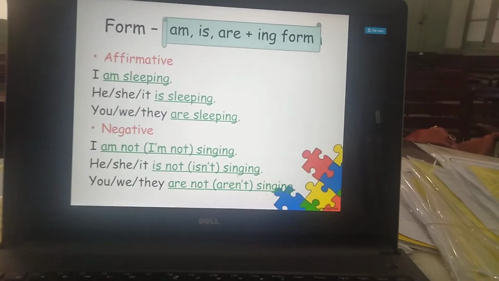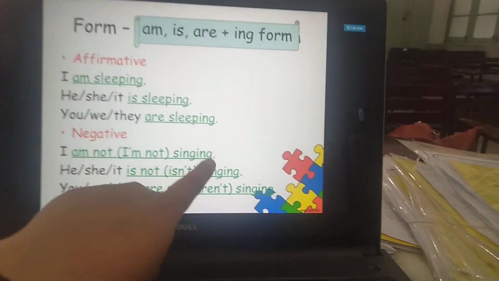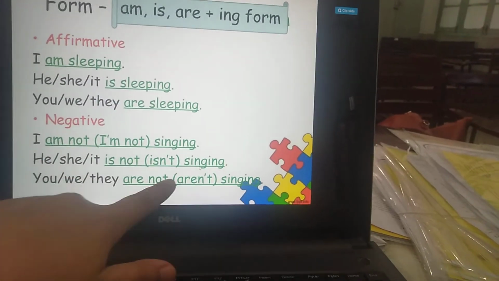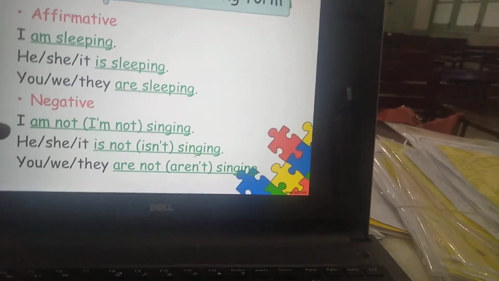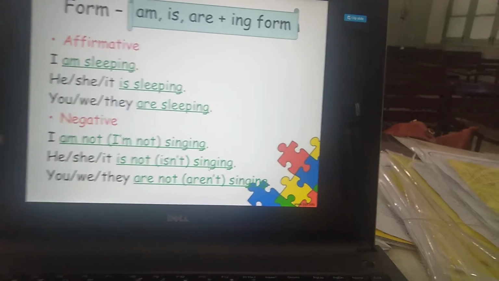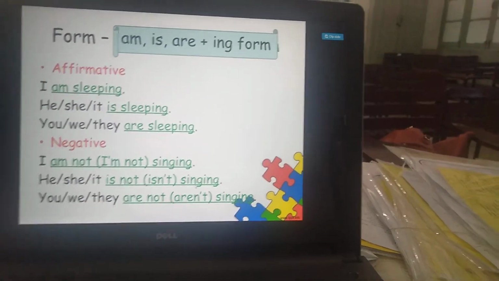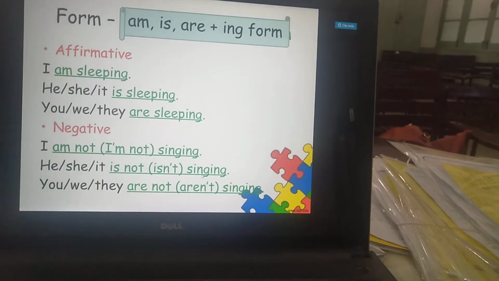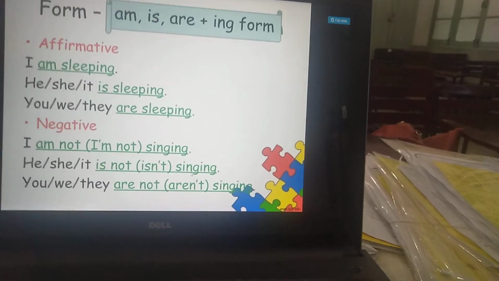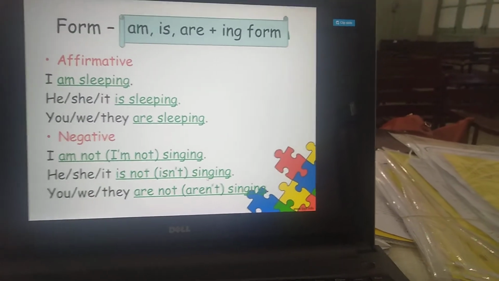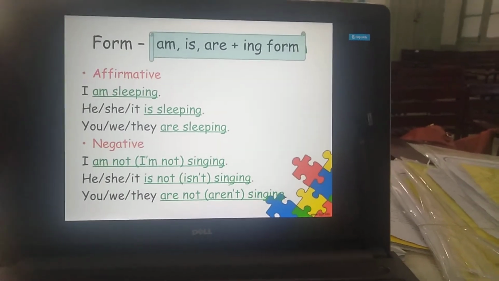the helping verb. I am not singing. Clear? He is not singing. Both of them: I, first person pronoun singular; he, she, it, singular third person pronoun. Okay, now look at the third example. They are not, yeah, they aren't singing. You are not singing. Clear? So this is how you have to use the helping verbs.